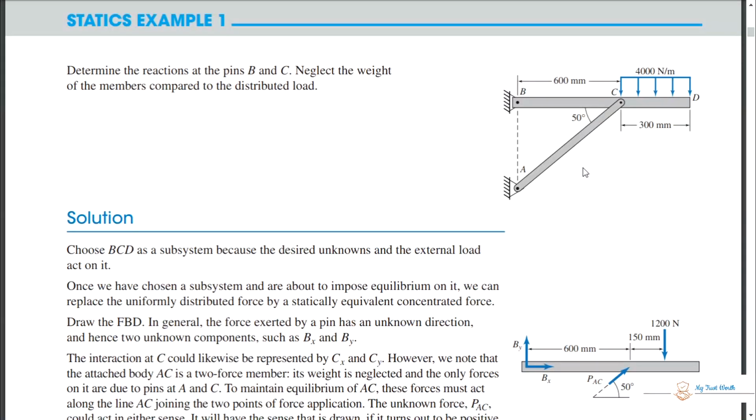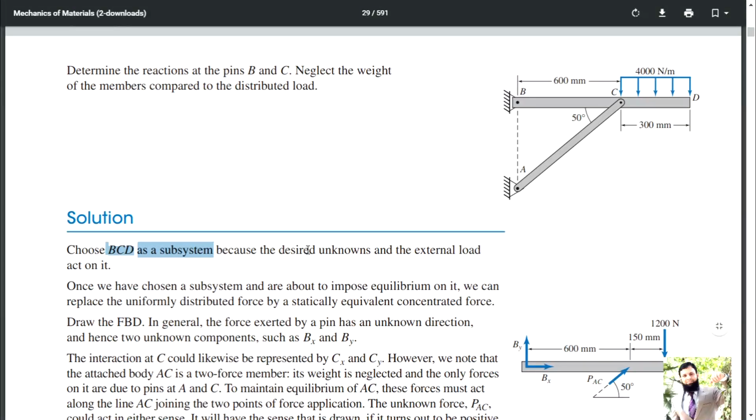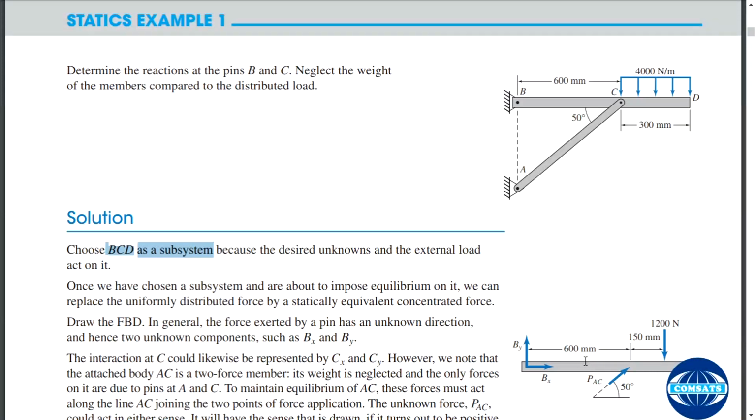Okay, how are you going to solve? Choose BCD as the subsystem. This is BCD as a subsystem of interest because the desired unknowns and the external loads act on it. Why do we choose this one? Because we want to find the unknown reactions at B and at C, and it is a pin connection, so there are two reactions here, horizontal and vertical, and two reactions here, horizontal and vertical.